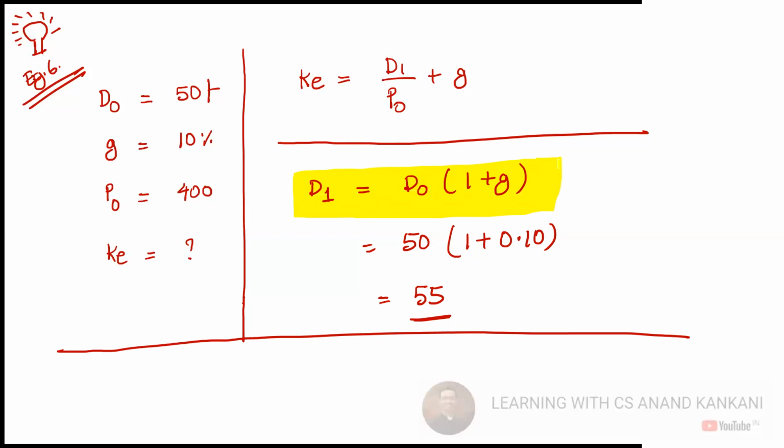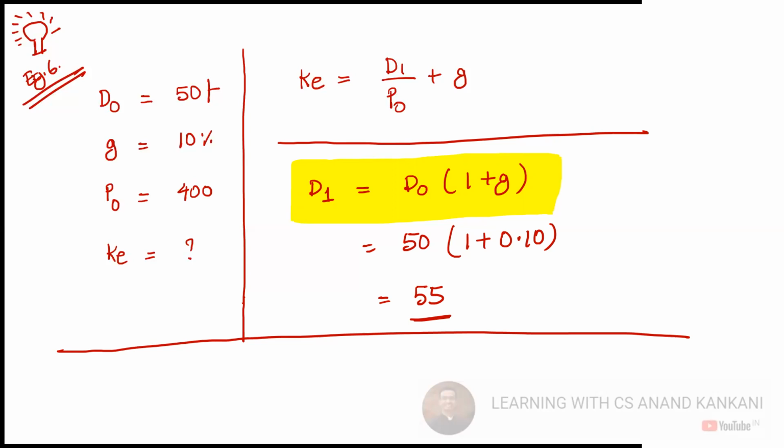You just need to find out in what tense the question is talking about the dividend. Does it say the company is contemplating to pay, company intends to pay, company is planning to pay, company will be paying? All this is in future tense. This means it's D1. But if the sentence is in present tense or past tense, like the company has paid, company had paid, company just paid, then that is D0.